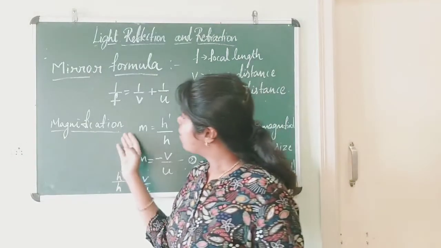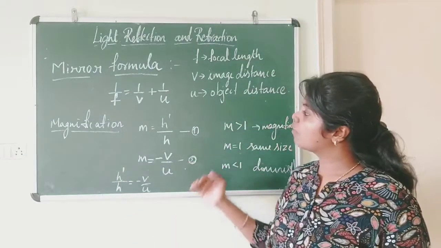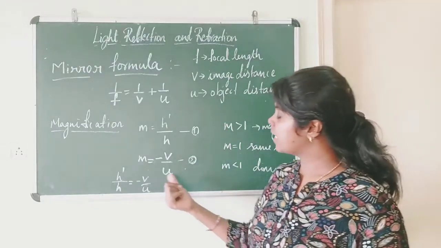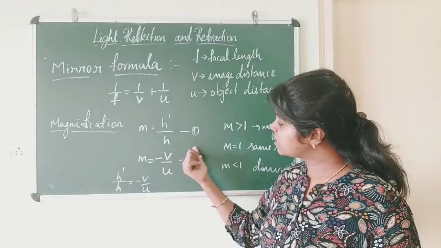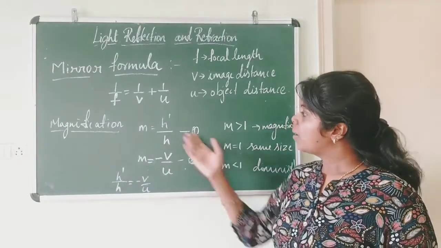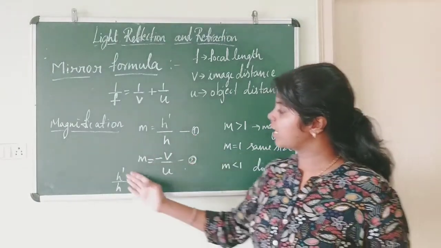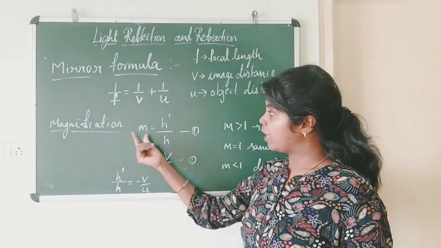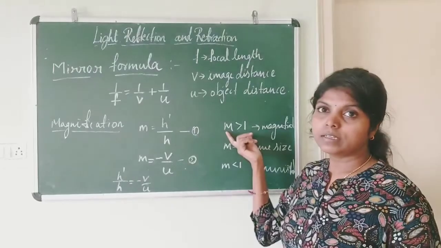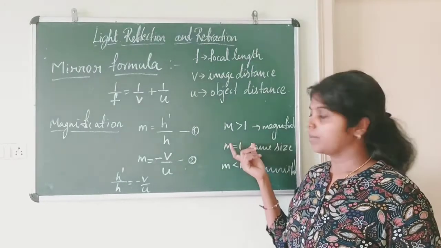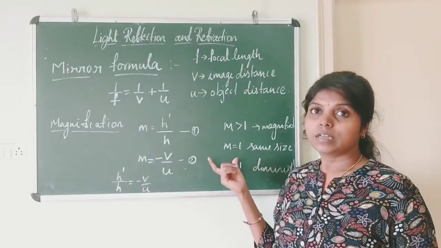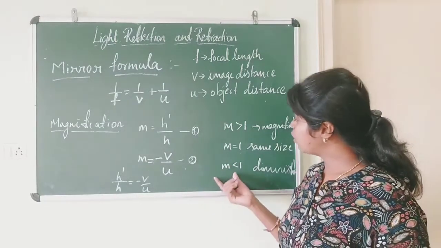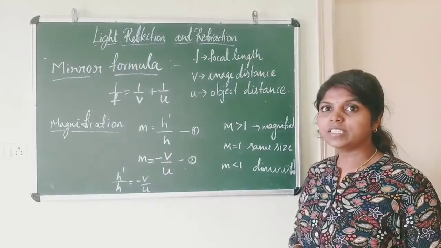Let's see about magnification. It is the ratio of the height of the image to the height of the object. It can also be written as the negative of the ratio of image distance to object distance. By substituting 1 and 2, we get h dash by h is equal to minus v by u. If the value of m is greater than 1, then the image is magnified. If the value of m is equal to 1, then the image is the same size as the object. And if the value of m is less than 1, then the image is diminished.